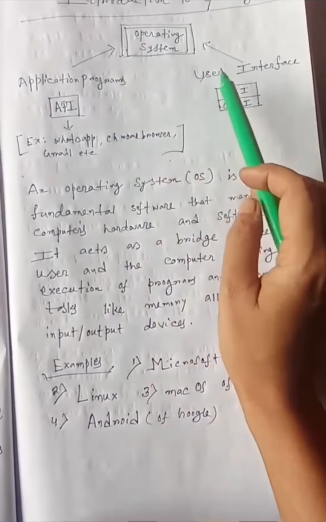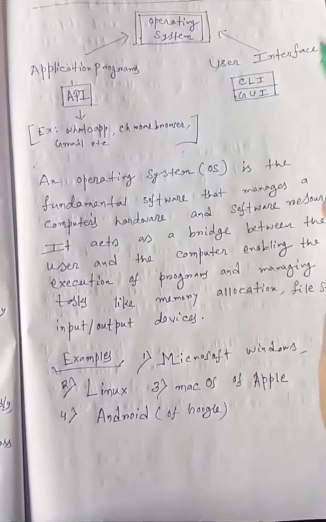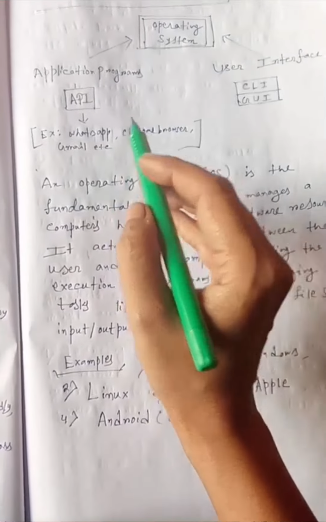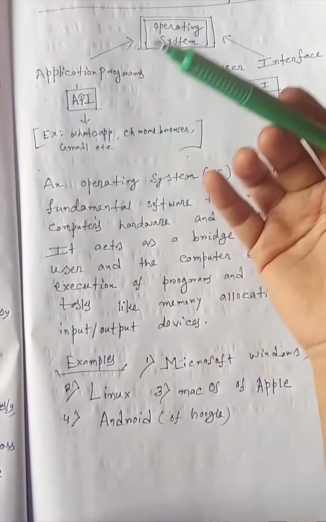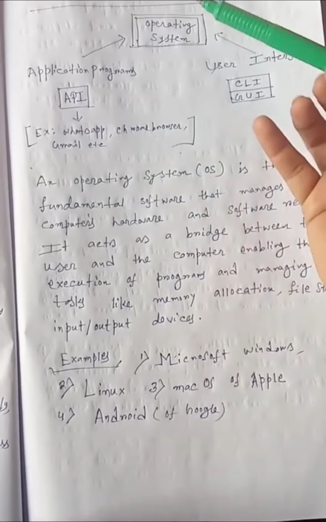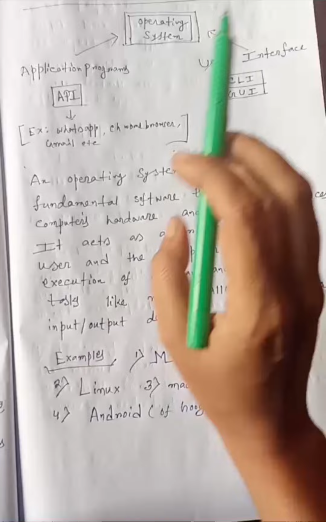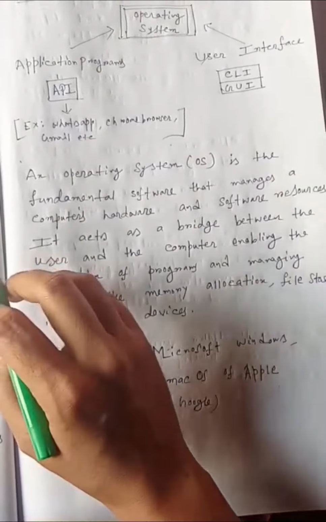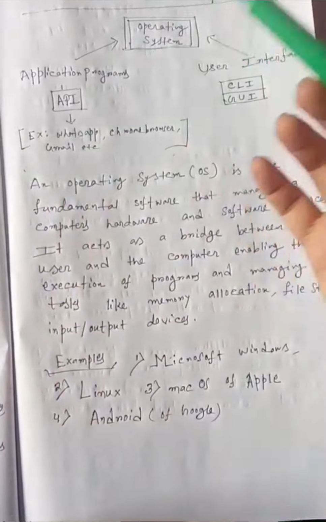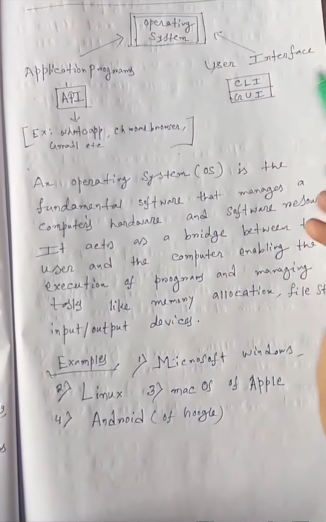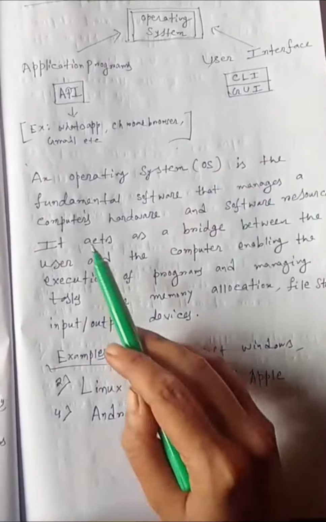If there was no operating system in a computer, when we were working in WhatsApp, we would have to write a code for each and everything we do, and the code would get executed and then we would get our output. This is impossible for those who have no knowledge about coding or computer science. If you are not a computer science student, still you can use WhatsApp, and that is because of operating system.